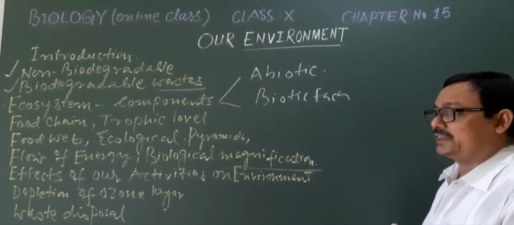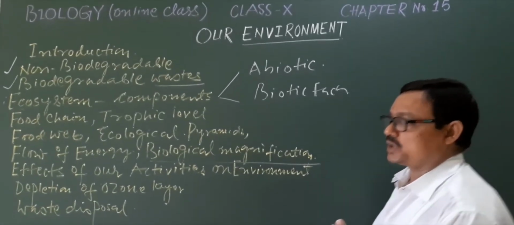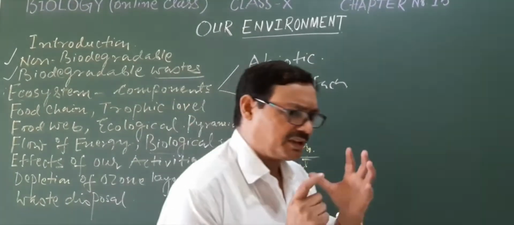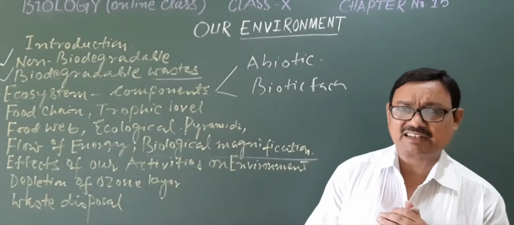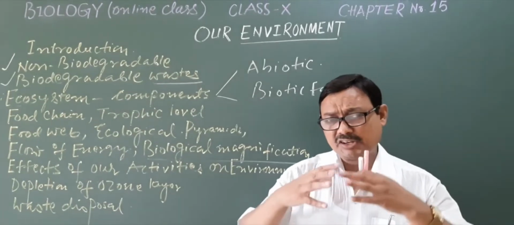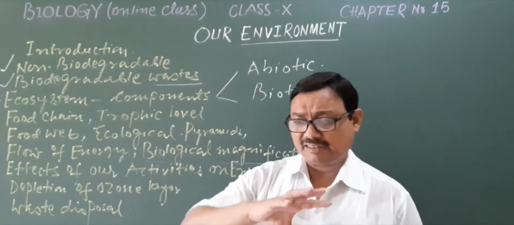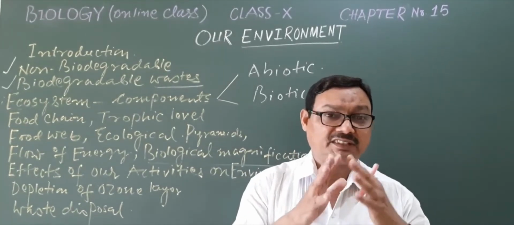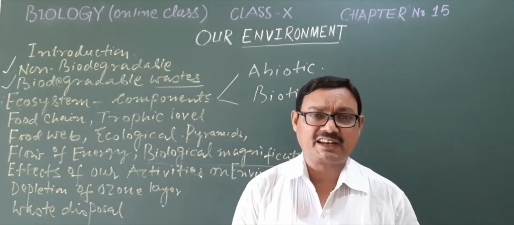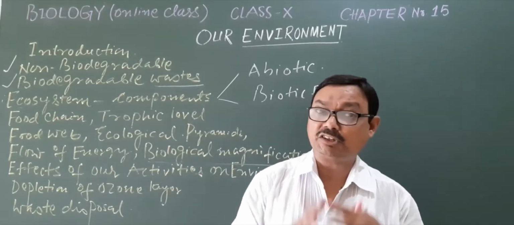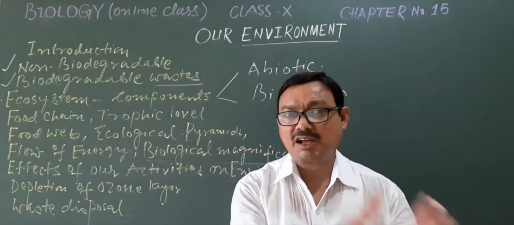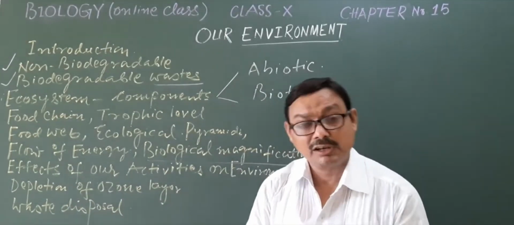Now, when we are saying that there are several issues of the environment, it may strike us that there are interactions, and there is a mismanagement of these interactions. What is this interaction? The interactions between the different component parts of the environment, whether the living part or the non-living part.